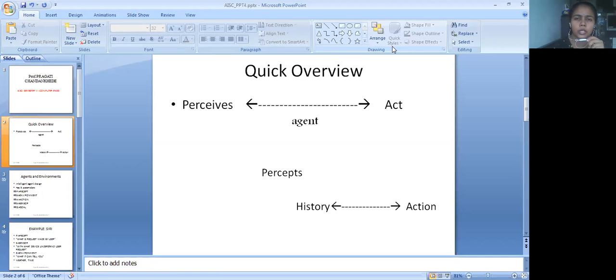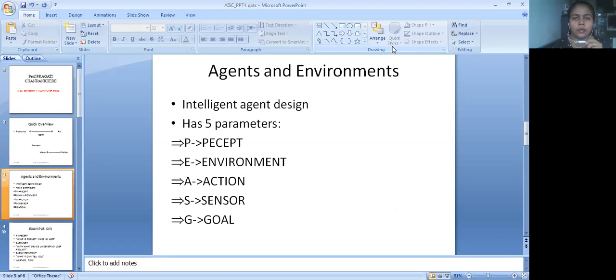So basically, the definition of an intelligent agent is that they perceive the environment and act upon the environment through the actuator. They perceive the environment through the sensor and they act through the actuator. They affect the environment in such a way that whatever task is designated for them, they complete the task. This is the basic definition of an intelligent agent. This definition will be clearer if I take one example.